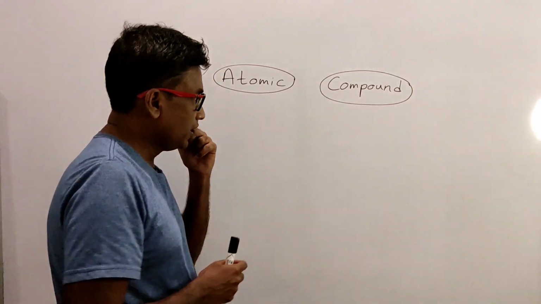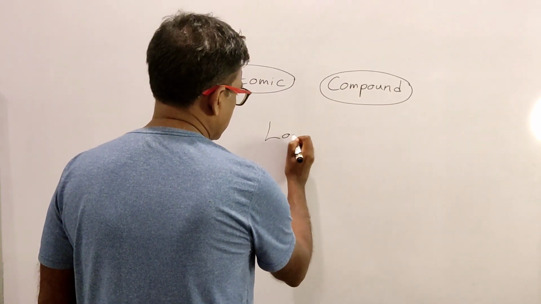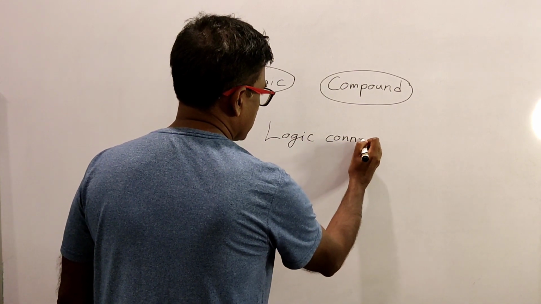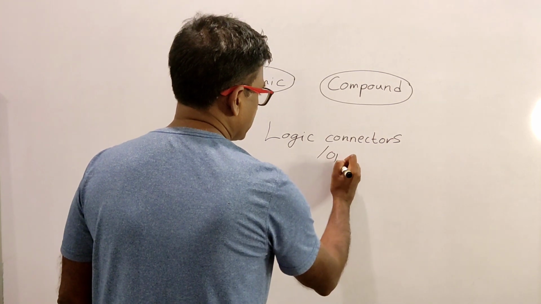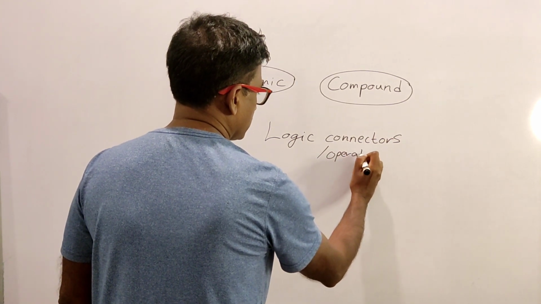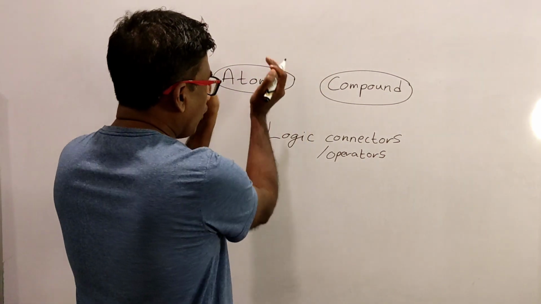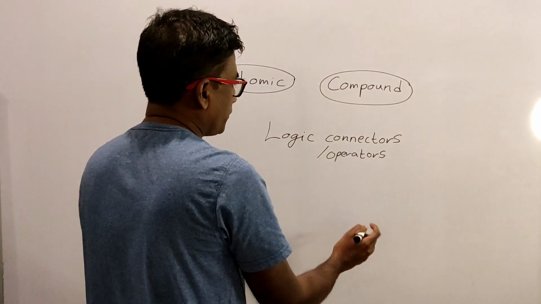We use certain words called logic connectors, or logic operators, to convert or connect atomic propositions into compound propositions.